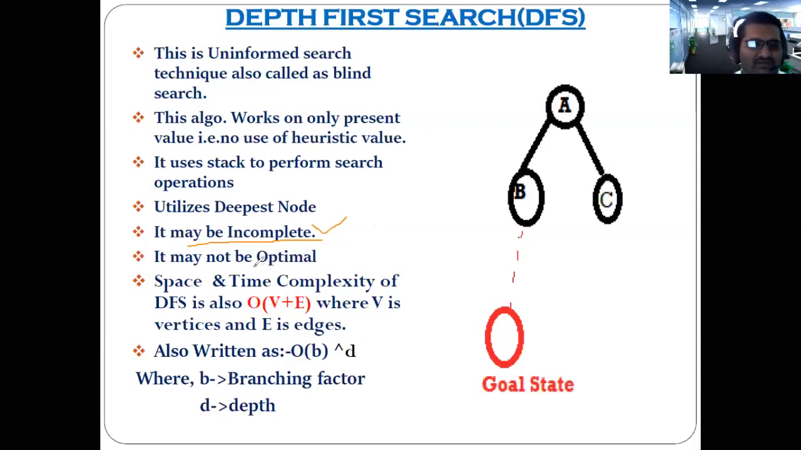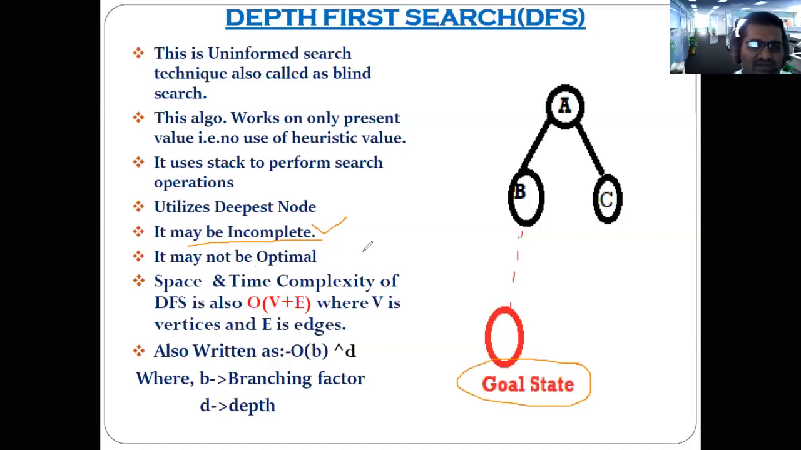Here we have mentioned the characteristic of the depth first search as it may be incomplete. Means what? It might happen that you might not reach the solution, or you might not reach the goal state. That is the meaning of it may be incomplete. Understood? Yes, sir.